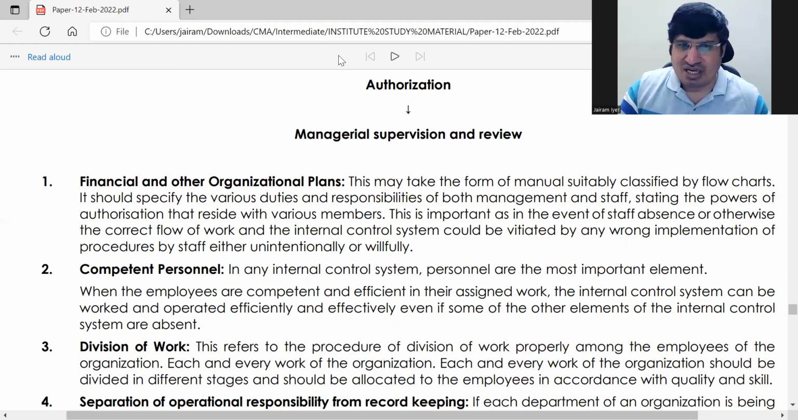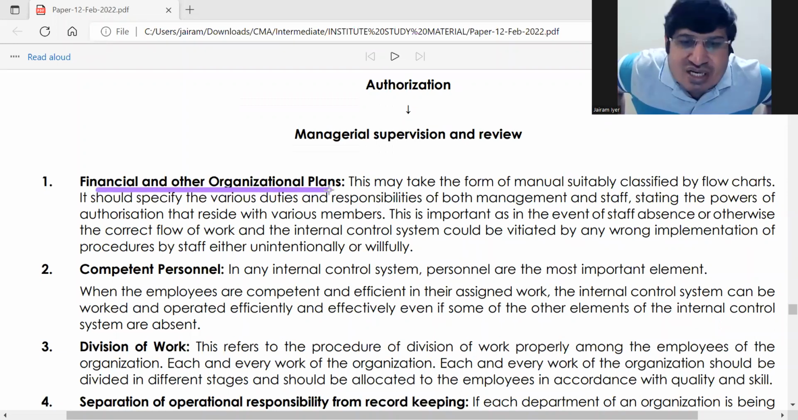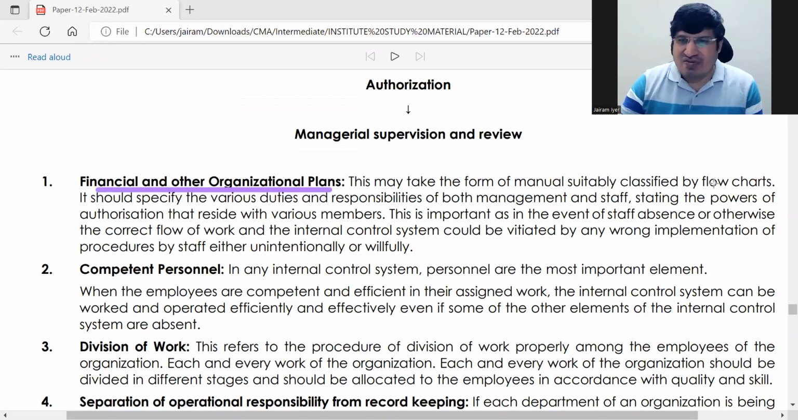First is financial and other organizational plans. Here what is said is all organizational plans, the way the work is done and all that, you should have proper flow charts and all, which defines everything. So in case a person is absent and another person has to do that work, the flow chart and all will guide him properly. So first point is financial and other organizational plans. Talk about flow chart, process manual and all that.